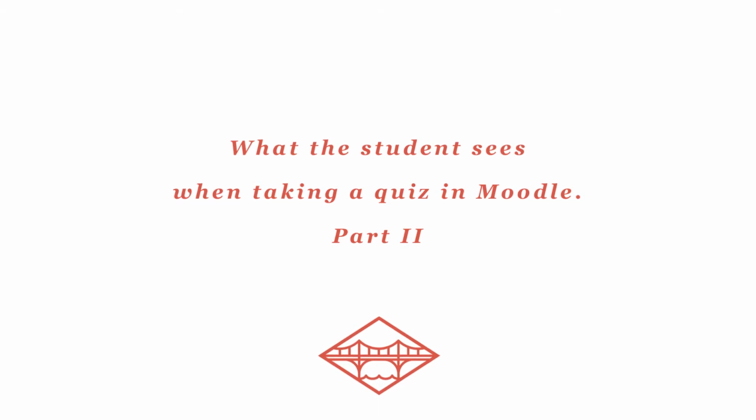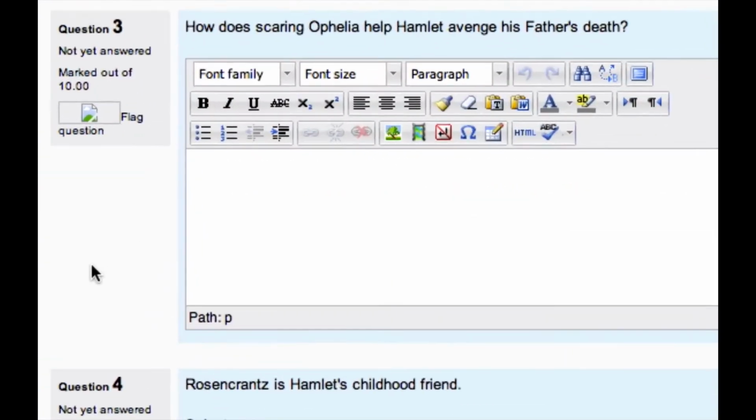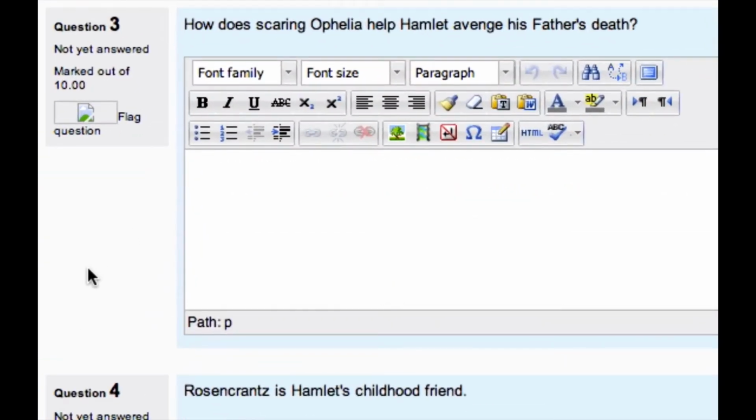All right, question number 3. The third question happens to be an essay question. Once again, I just want to point out that this question is worth 10 points, whereas some of the other questions are worth 1 point or 3 points. So, yeah, just a heads up.